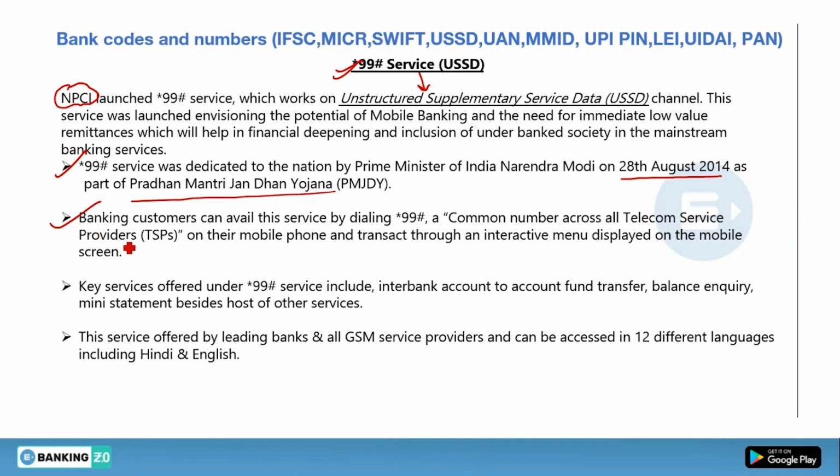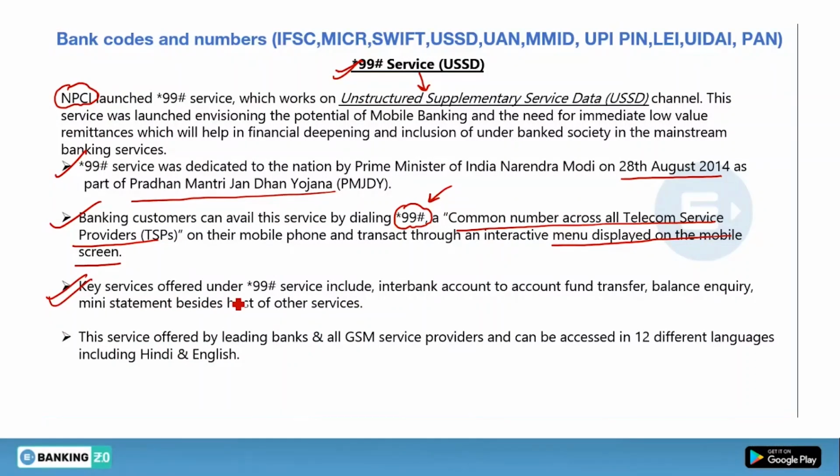Okay, banking customers can avail this service by dialing star 99 hash, a common number across all telecom service providers, on their mobile phone and transact through an interactive menu displayed on the mobile screen. I will show you what kind of display it shows on the mobile when we dial star 99 hash.